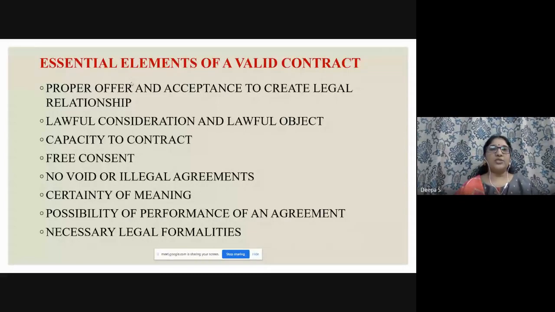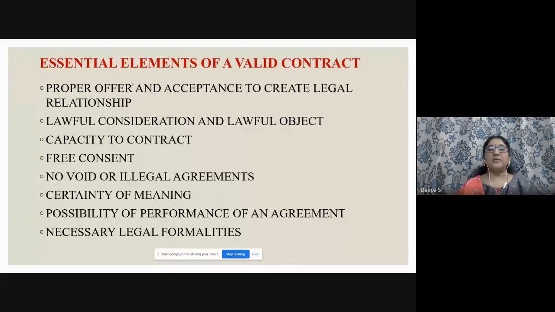Here are the essential elements of a valid contract: proper offer and acceptance to create legal relationship, lawful consideration and lawful object, capacity to contract, free consent, no void or illegal agreements, certainty of meaning, possibility of performance of an agreement, and necessary legal formalities. If you are students, you will be learning this in your company law paper, and very often we come across these things. Offer and acceptance is nothing but A has to offer and B has to accept it.